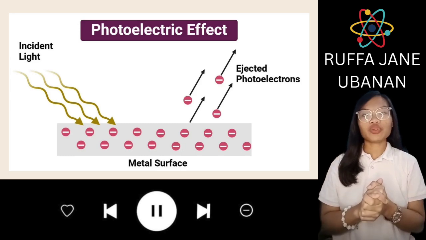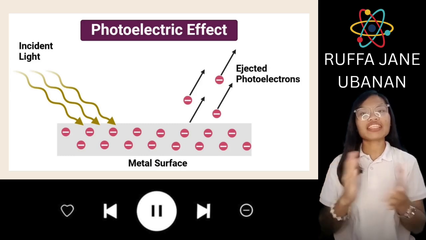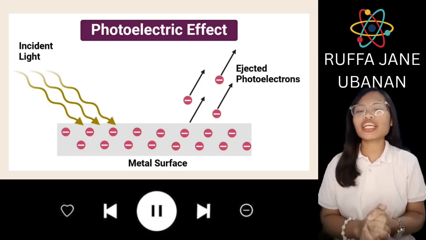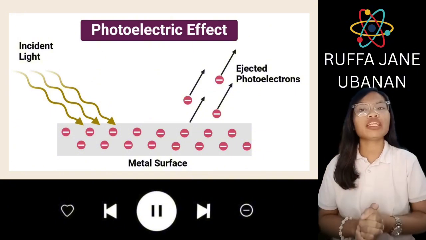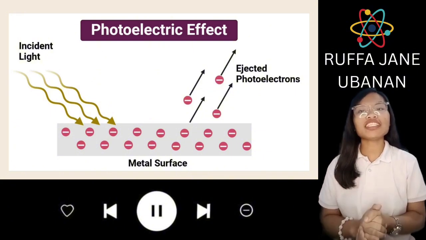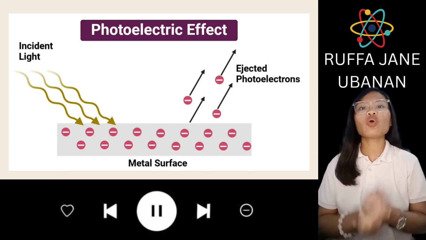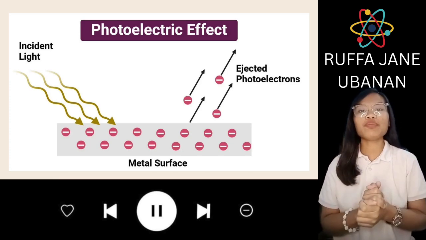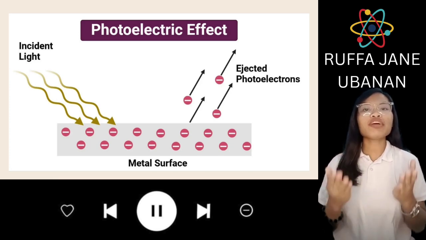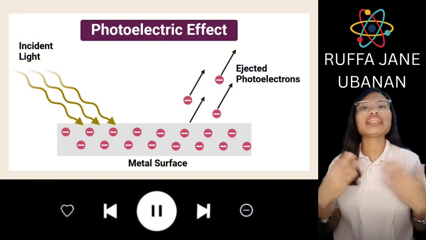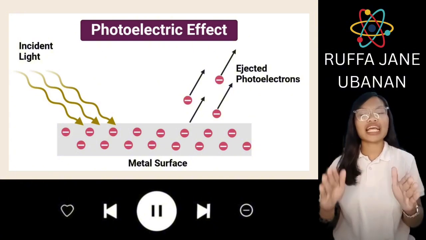That image on the screen is the photoelectric effect. That image shows electrons being ejected from a metal surface which is struck by incident light of sufficient frequency. These electrons are called photoelectrons. The key point here is that light must have a minimum frequency to release electrons regardless of intensity.